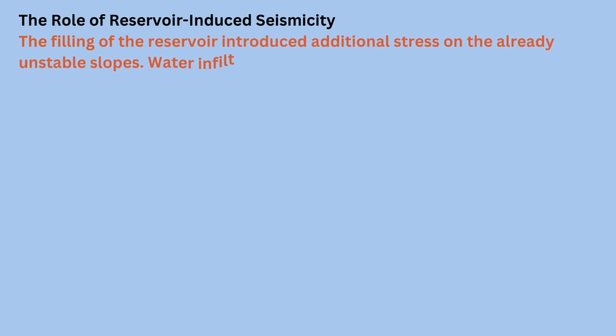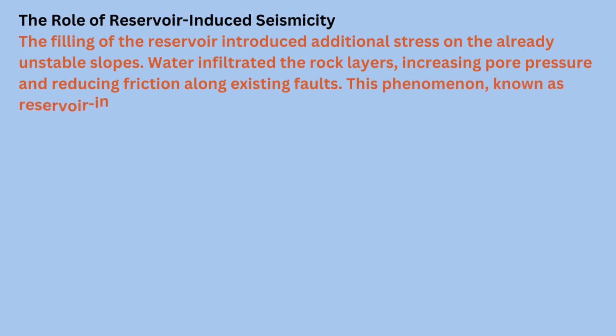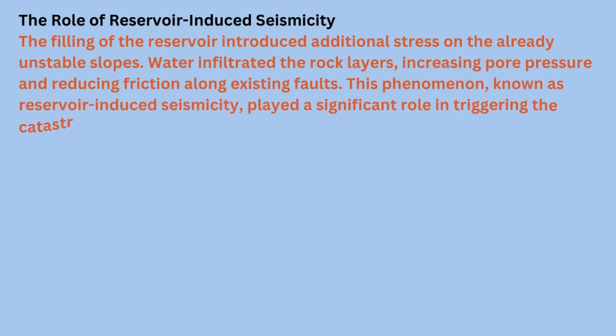The role of reservoir-induced seismicity. The filling of the reservoir introduced additional stress on the already unstable slopes. Water infiltrated the rock layers, increasing pore pressure and reducing friction along existing faults. This phenomenon, known as reservoir-induced seismicity, played a significant role in triggering the catastrophic landslide.